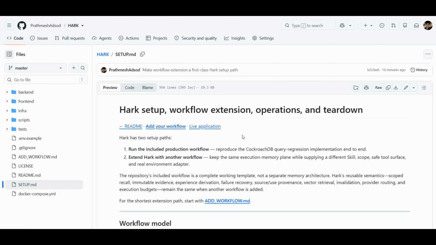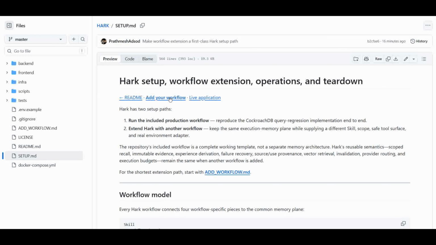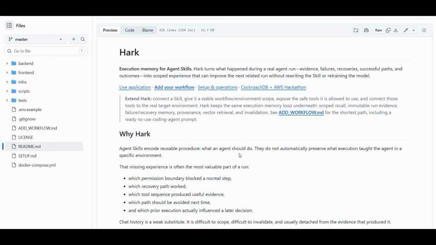Developers can follow the documented manual path or give the repository and workflow requirements to a coding agent, which can extend the existing production pattern. The workflow changes. Hark's memory plane stays the same.